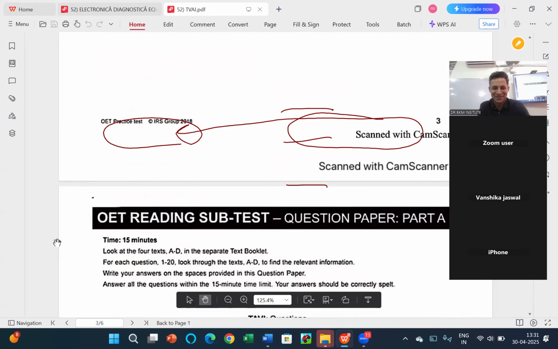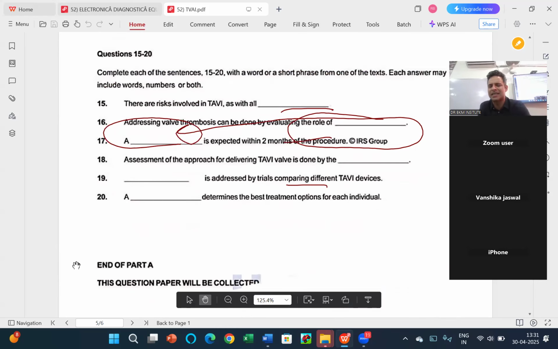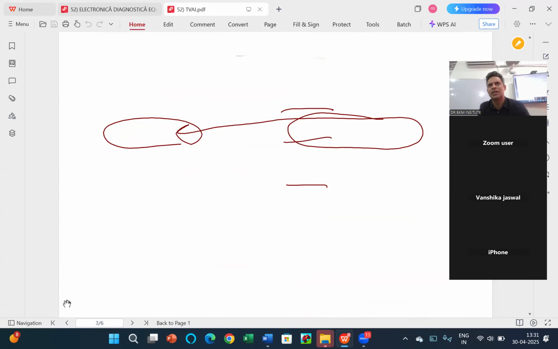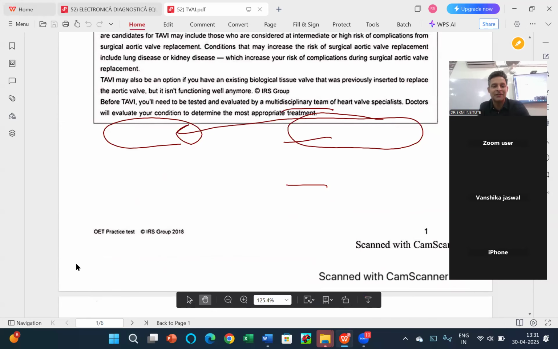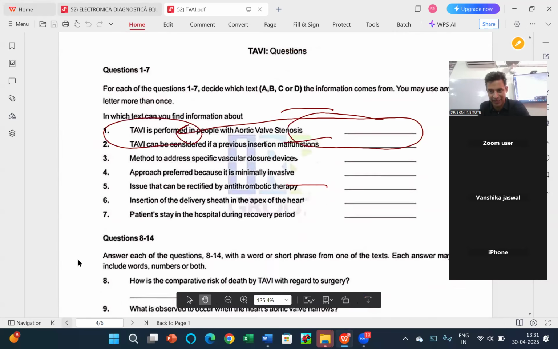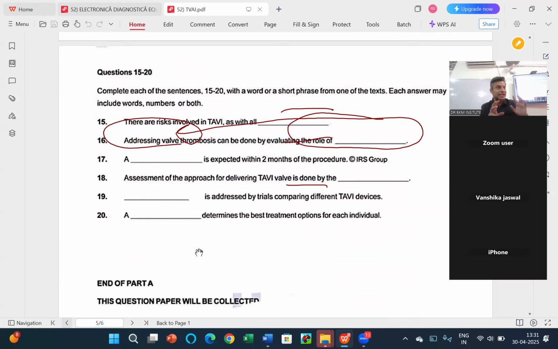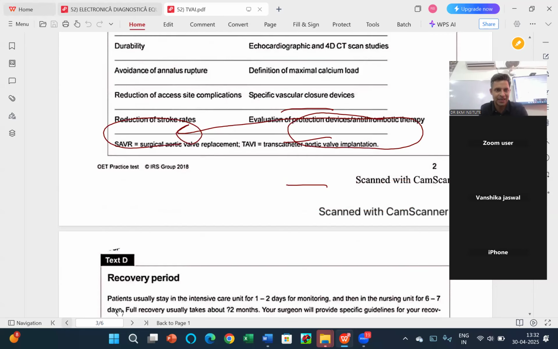I am just kidding. Okay, the last one is a dash determines the best treatment options for each individual. So it should be either given in the A paragraph last or in the B. है ना, A का लास्ट भी कुछ है, who. A paragraph last. देखो अब, now why did I choose A in this, है ना? A dash determine the best for each individual. Each individual means is a living being, and my mind says who word comes for the living beings. So a dash determines the best option. Now I have to go for the best word in the A paragraph last.